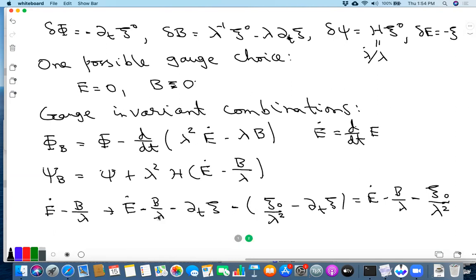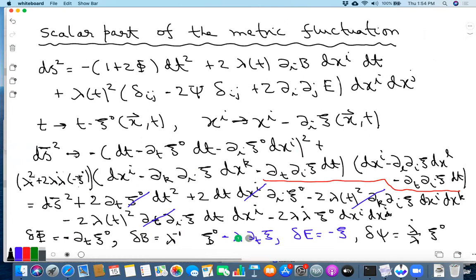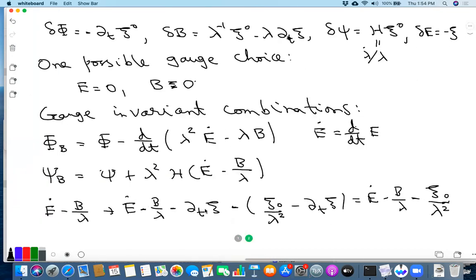Also, in the last class when we were doing the tensor perturbation and vector perturbation, maybe we didn't consider the change in lambda. No, the change in lambda will be a scalar. We didn't transform T at all last time, because this is a scalar mode. So that's why we didn't need to worry about this. I'll think about this and come back to it. You could also work with E equal to 0, B equal to 0, in which case there's a confusion. But these are supposed to be gauge invariant combinations, and I'll check why. Otherwise, you have to add compensating terms.